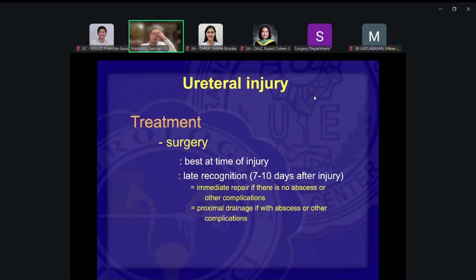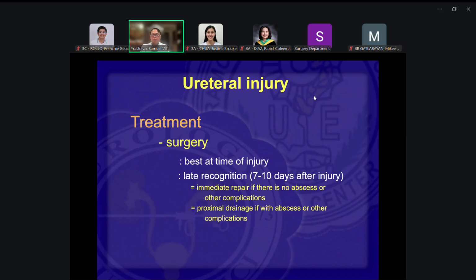So when would be the best time for treatment? At the time of the injury itself. When they do the pelvic surgeries and they injure the ureter, the best time to address that injury would be at that time. Repair it immediately, or use whatever other means of management that you can.